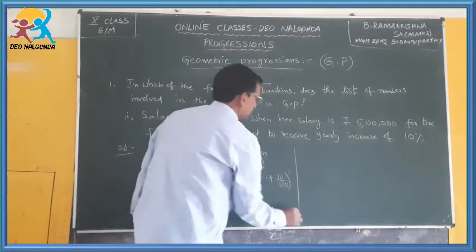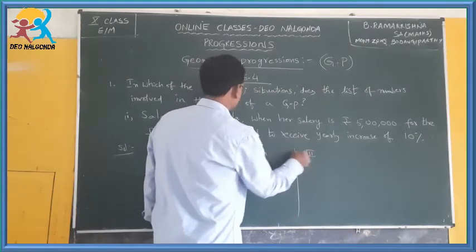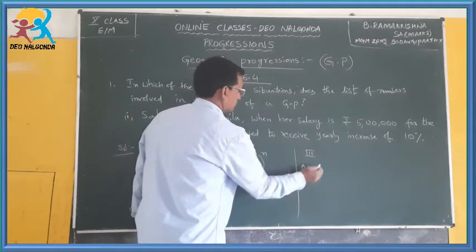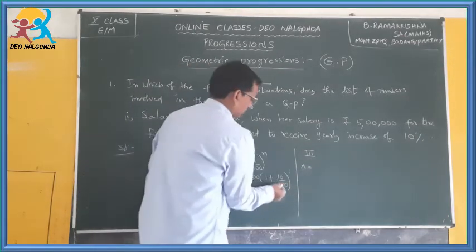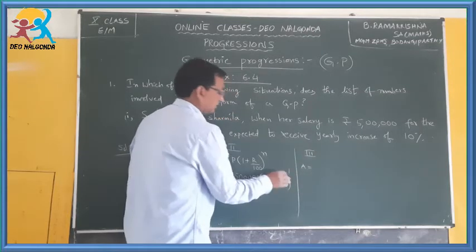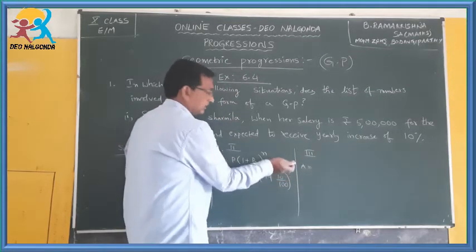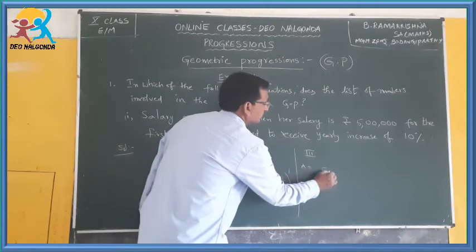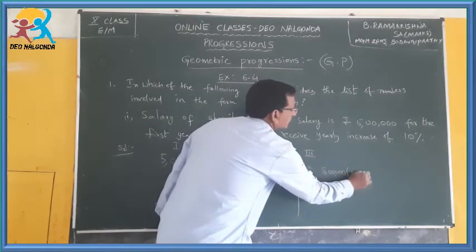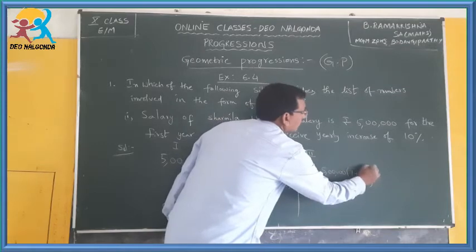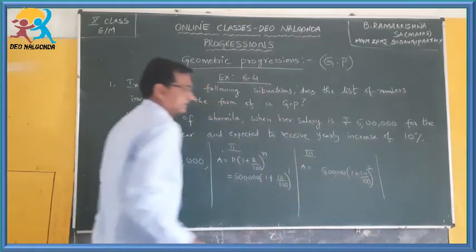And the same for the second or third year: A equals how much? If you calculate this, you will get it, or you can directly increase the number of years. So the same 5 lakhs remains, into 1 plus 10 by 100 to the power of 2, and like that it goes.